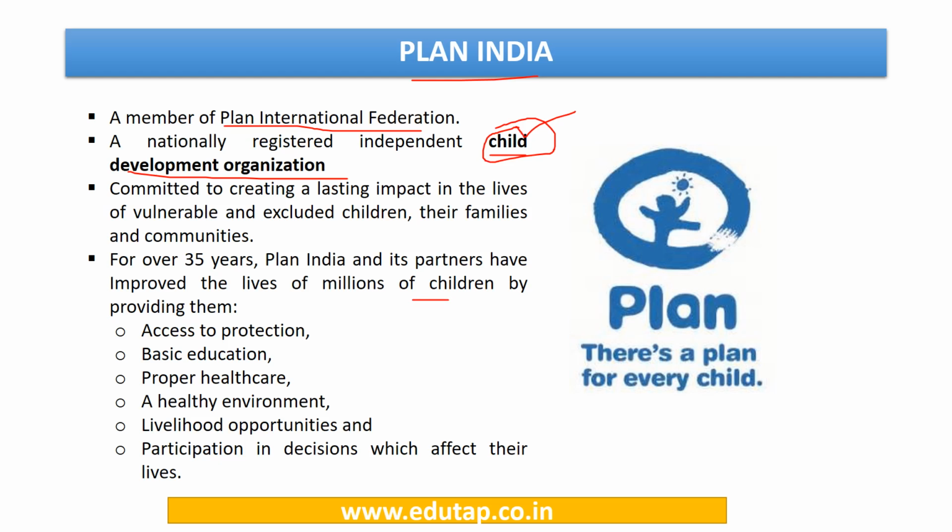Some of those steps are access to protection, providing basic education to children, providing proper health care and a healthy environment. Next is livelihood possibilities for children and participation in decisions which affect their lives. So these are certain ways in which the organization has helped children for their development.